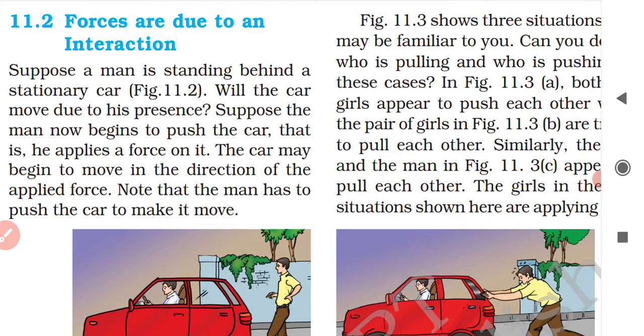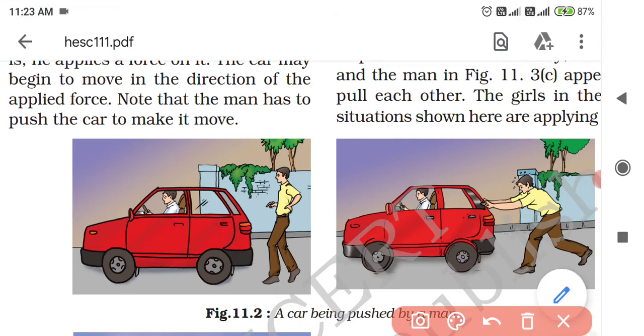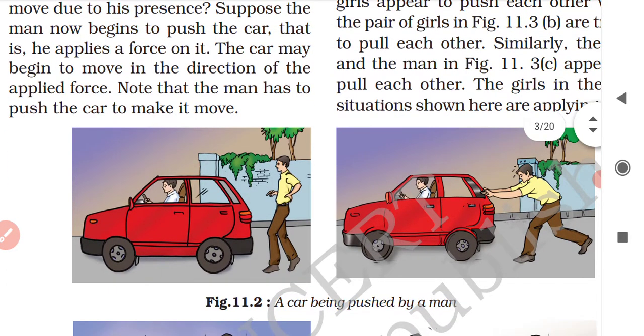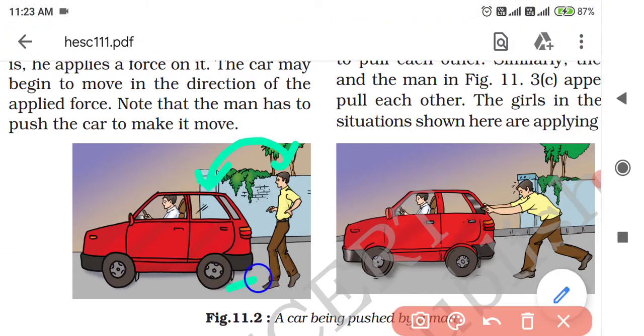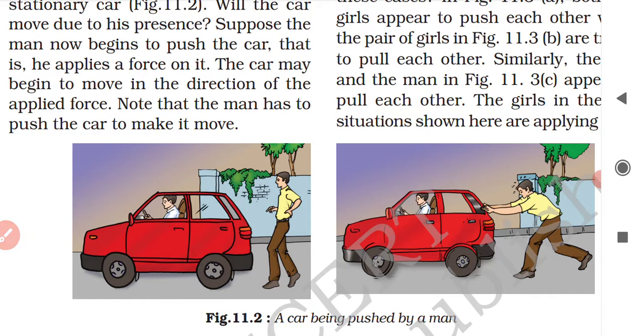Let us see the example in the first paragraph given in the book. Suppose a man is standing behind a stationary car. As you can see in figure 11.2, the man is standing just behind the car. Will the car move only due to his presence? Now you see in this figure, the man is not interacting with the car at all. His body is not in touch with the car. So will the car move then? No, not at all, because there is no interaction between the man and the car. So no force acts on the car and hence the car does not move.